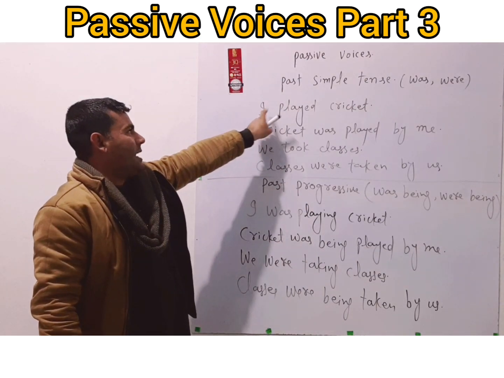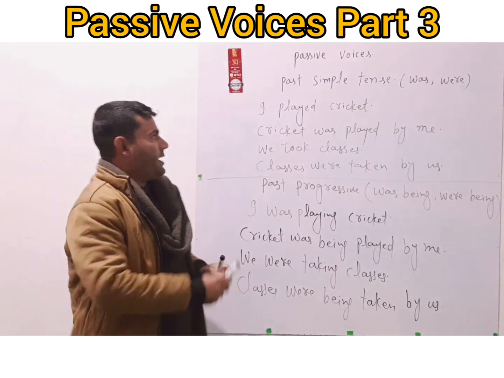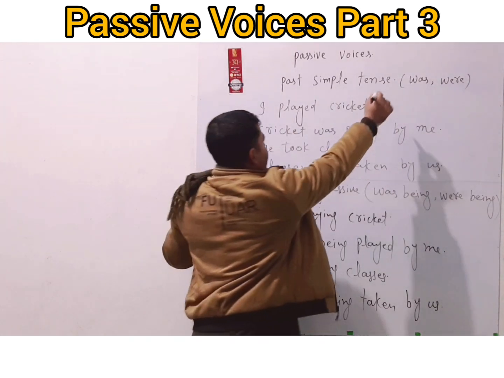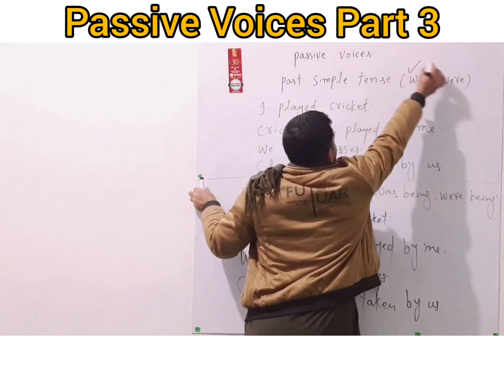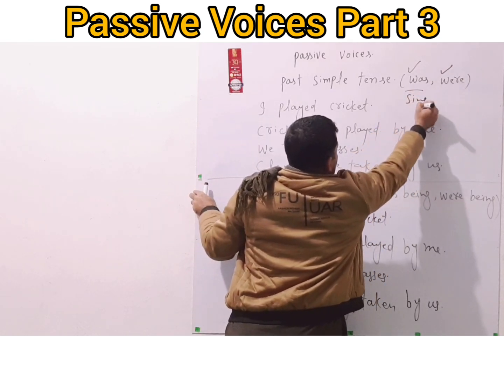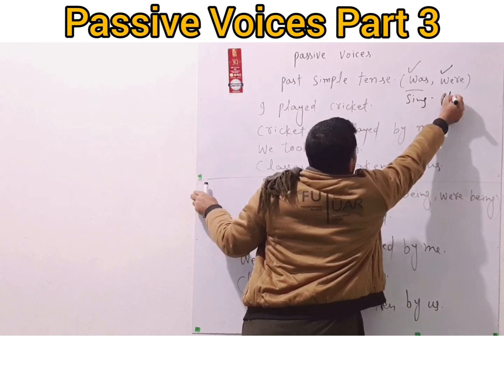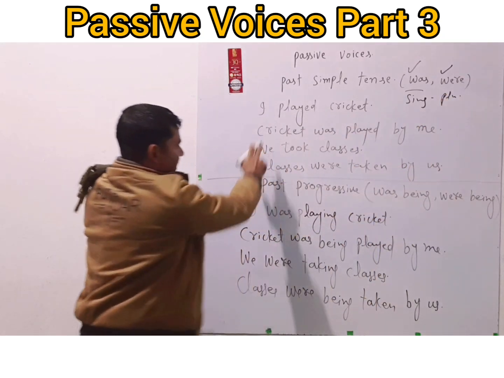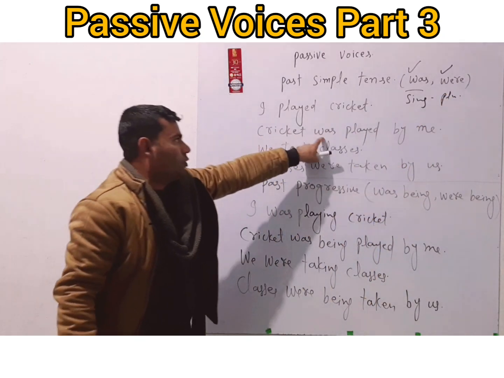So let's suppose I played cricket. So the helping verbs of past simple are was and were. For singular, we use was, and for plural, we use were. So cricket is singular, so we used was with that.